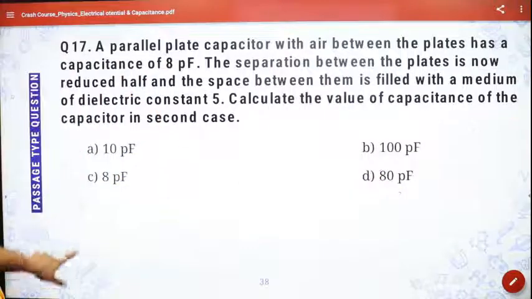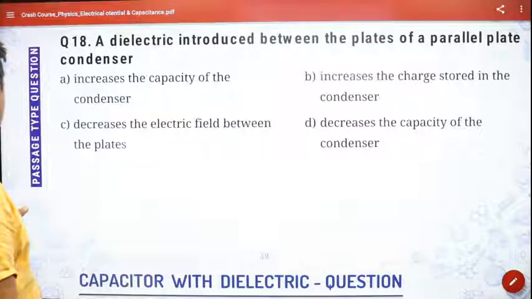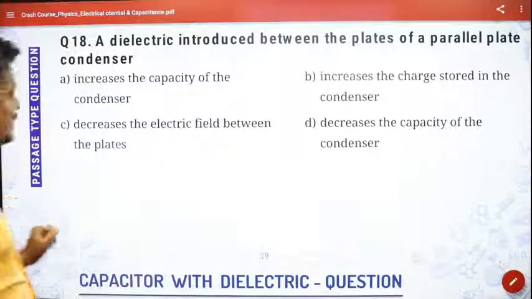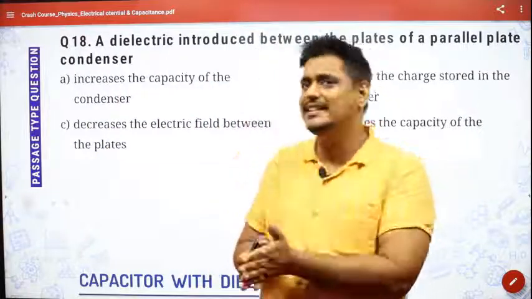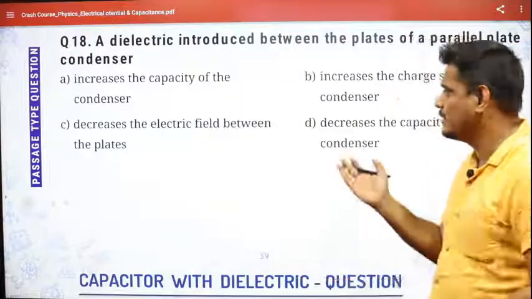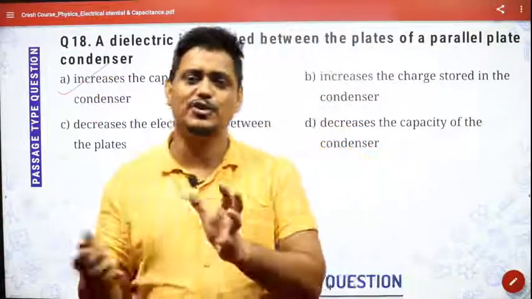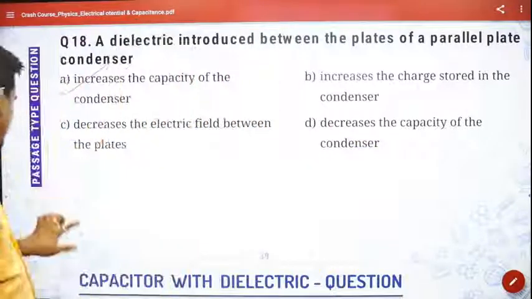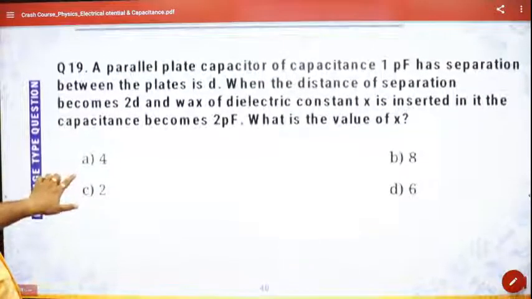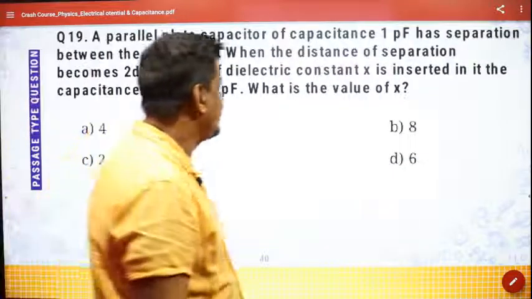And then you have the next one: a dielectric introduced between the plates of a parallel plate condenser. So we know very well why we are introducing a dielectric. In a capacitor, a dielectric is introduced to increase its capacitance. So obviously it is to increase the capacity of the condenser. That is the whole aim. Why are we introducing the dielectric inside the capacitor? To increase its capacitance. So I think the last one: